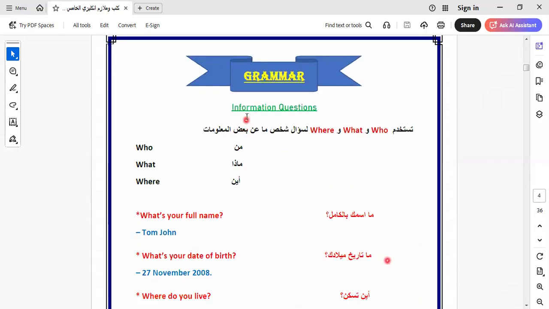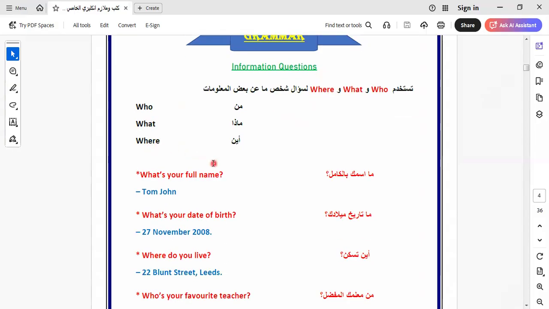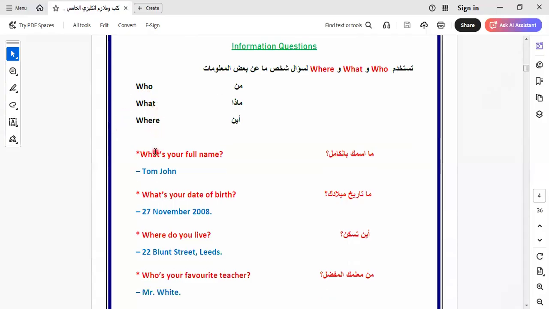Here we talk about the information questions, which are who, what, where. When we talk about who, I talk about a subject person. We use who to ask about a subject person. When we use what, I ask about something. Where is used to ask about the place. So I give examples for every one of these keywords.